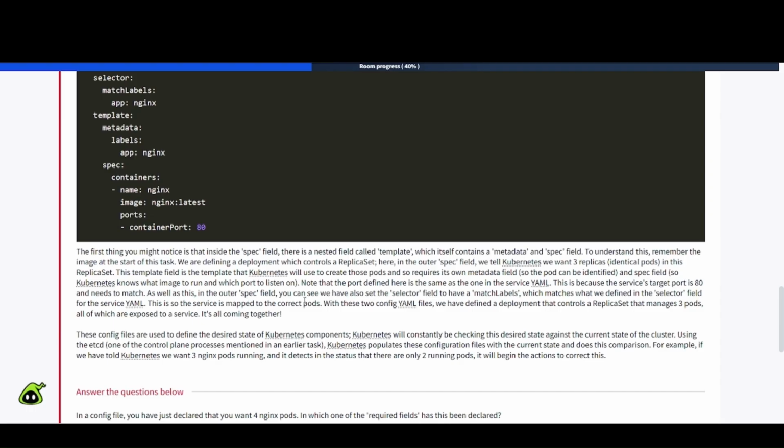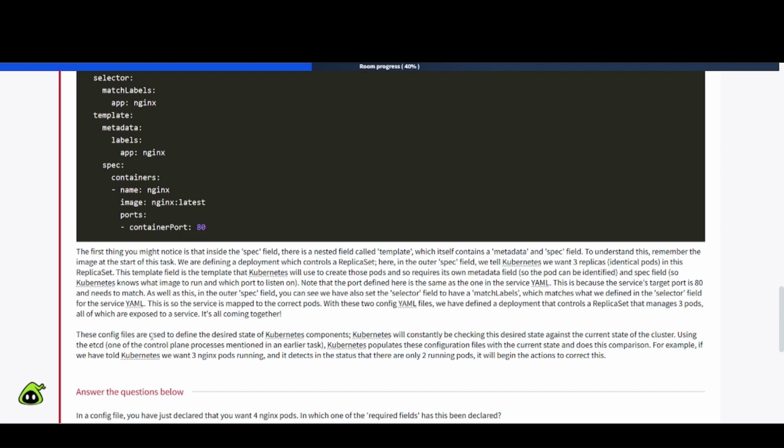In the outer spec field, you can see we have also set the selector field to have a match labels, which matches what we define in the selector field for the service YAML. This is so the service is mapped to the correct pods. With these two config YAML files, we have defined a deployment that controls a replica set that manages 3 pods, all of which are exposed to a service. It's all coming together.